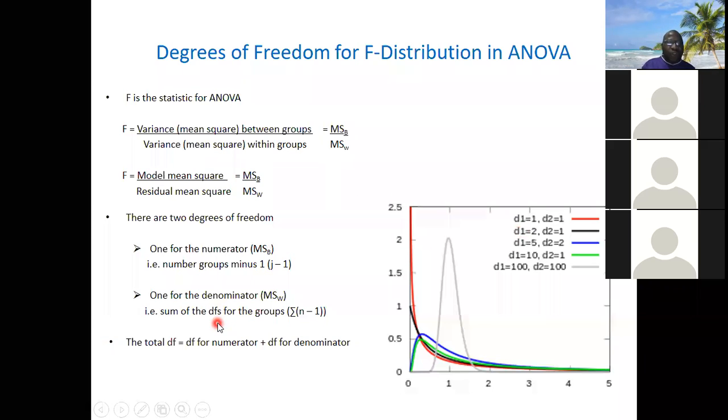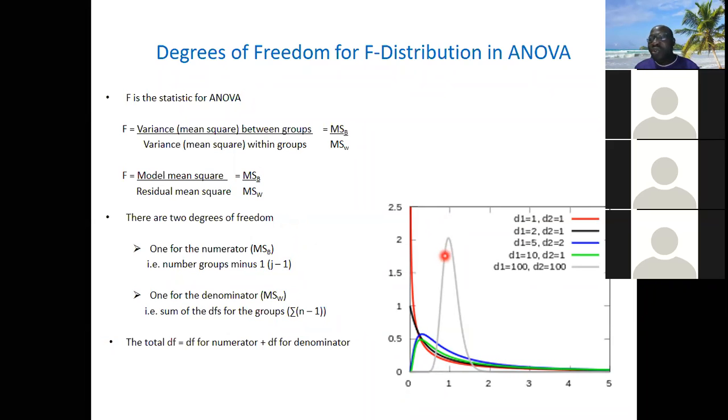Then the second degree of freedom is for the denominator, which is the mean square within. It is the sum of the degrees of freedom for the groups. Let's say we have 3 groups. Each group has its own sample size, maybe 10, 10, 10. For the first group, it will be 10 minus 1, which is 9. The second will be 10 minus 1, which is 9, and the third will also be the number minus 1.